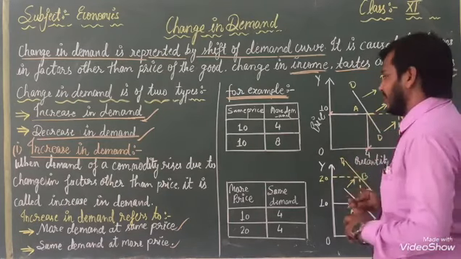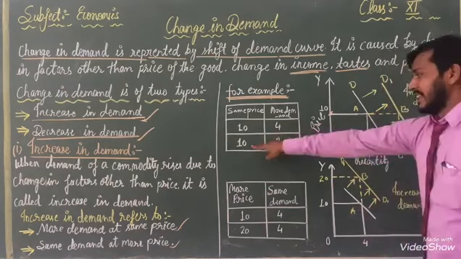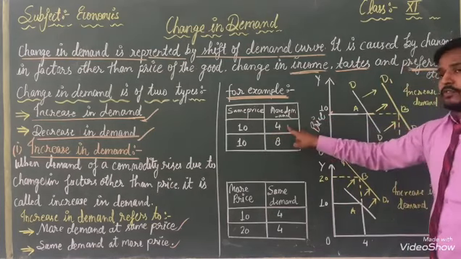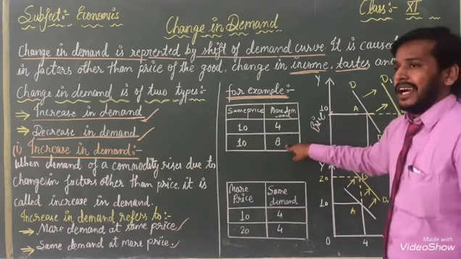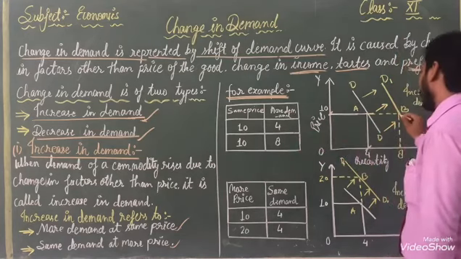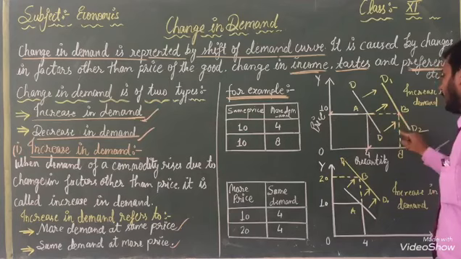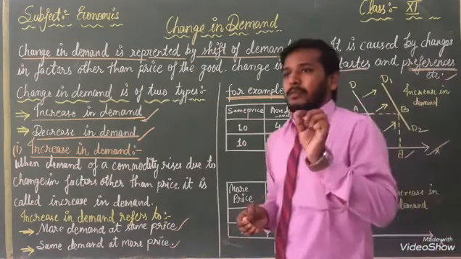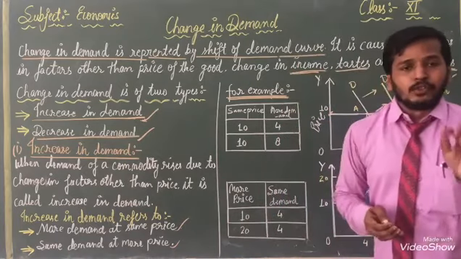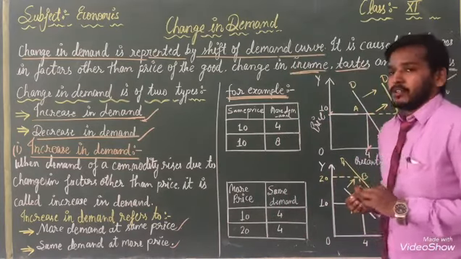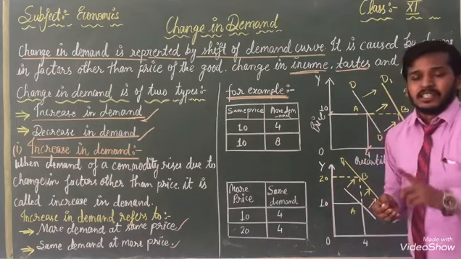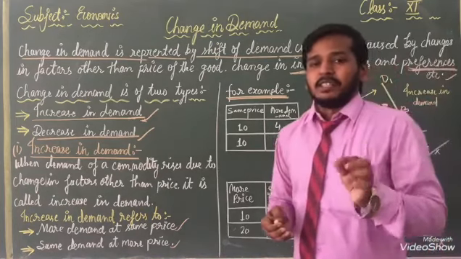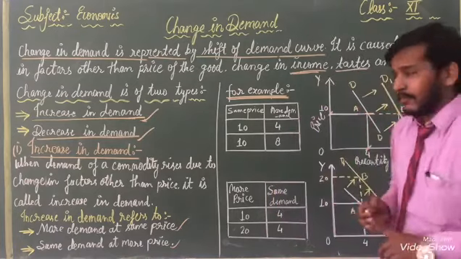Once again, we have written price is the same, but more demand, 4 to 8. I will write it in front of you here with the help of yellow chalk. It is written in front of you. With the help of that, you can know, identify and explain. This is the process by which we are explaining and understanding.